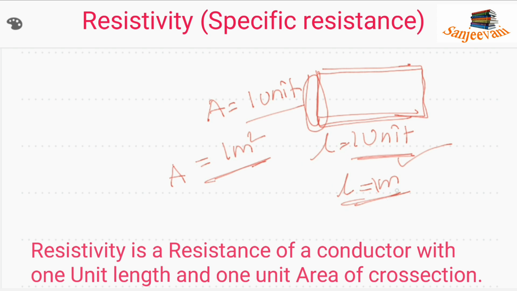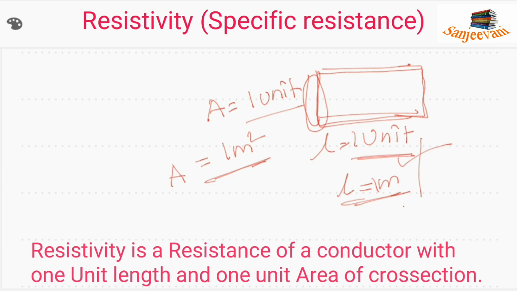Then it can be called 1 unit length and 1 unit area. Have you got it? The length is 1 meter and the area of cross section is 1 square meter. These are called 1 unit length and 1 unit area of cross section.